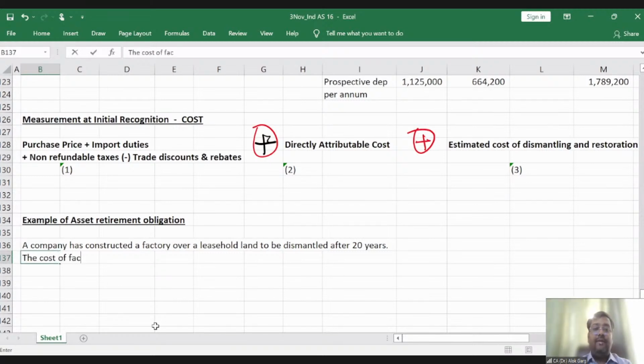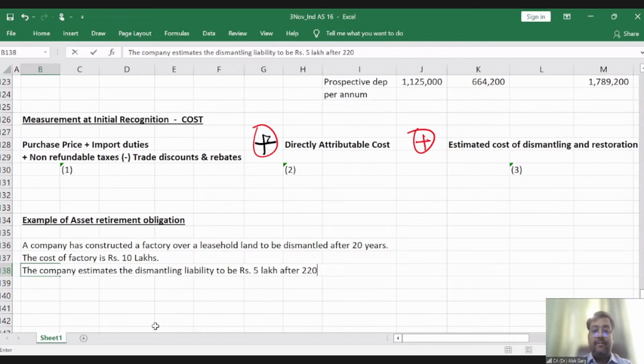The cost of the factory is rupees 10 crores, or let's say 10 lakhs. And the company estimates the decommissioning or dismantling liability to be rupees 5 lakh after 20 years.